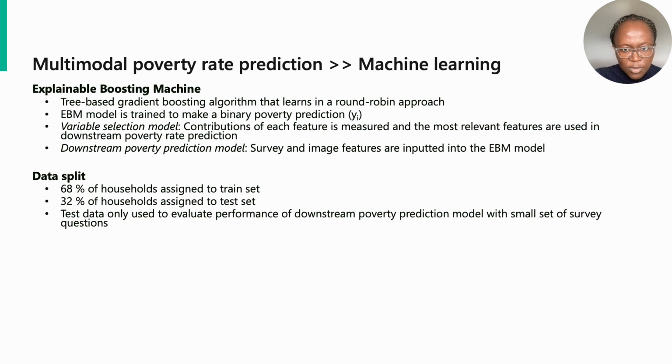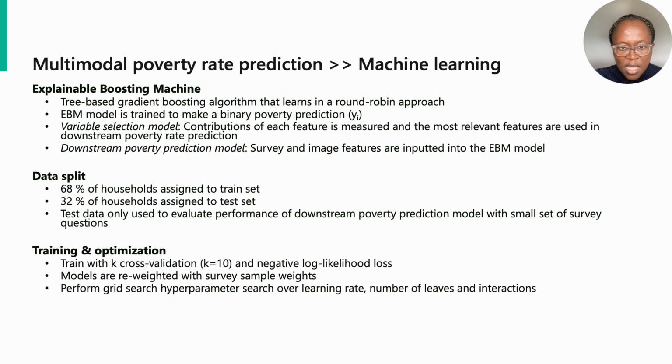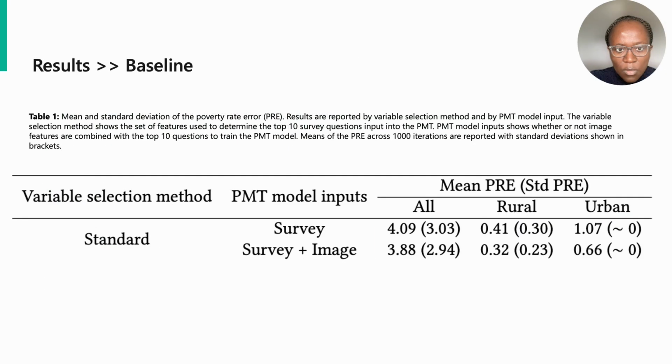Both the survey variable selection model and the poverty prediction model in the downstream task are trained with the households from the train set using k-fold cross-validation with k equals 10 and a negative log likelihood loss. A grid search hyperparameter optimization is performed over the learning rate, number of leaves, and interactions. We now present some key results of the work.